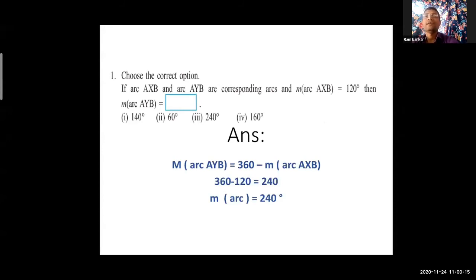Got it, everybody? How did we solve? We subtract AXB from 360 degree. 360 degree is the measurement of the whole circle. Look at the next question.